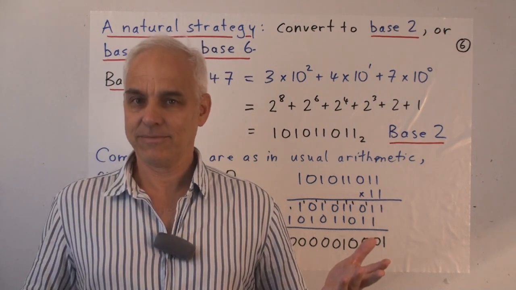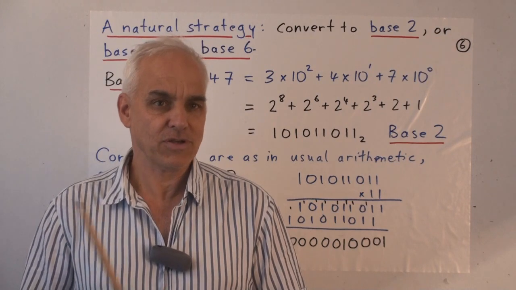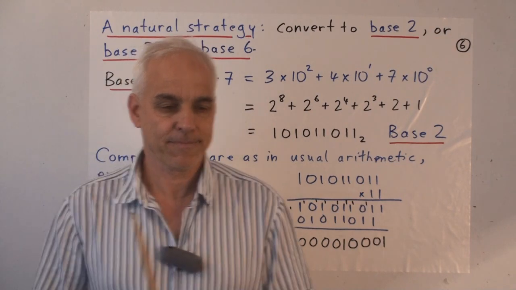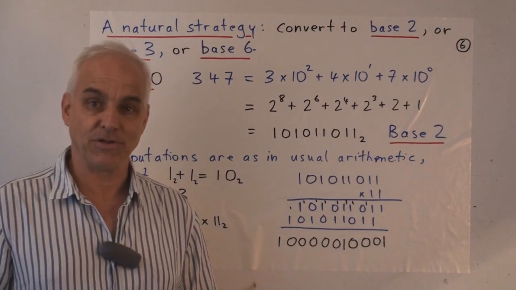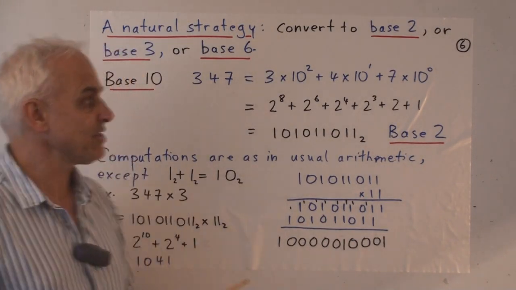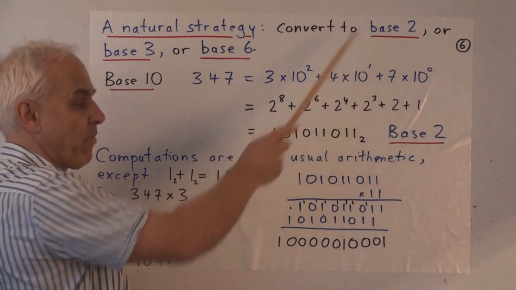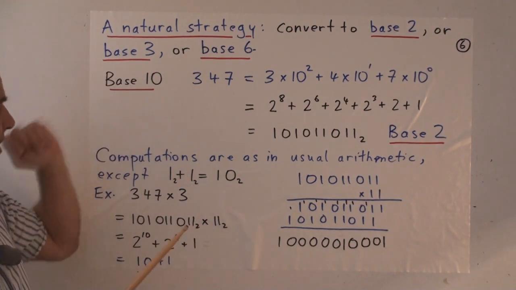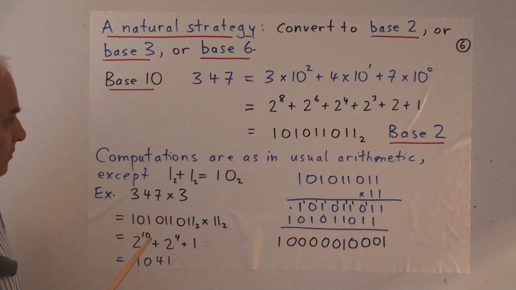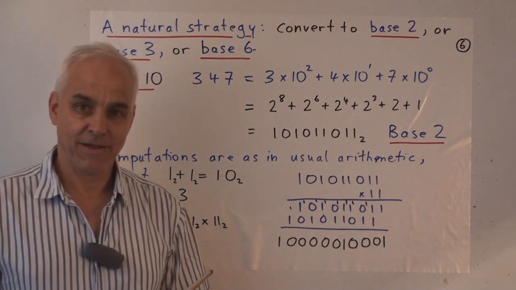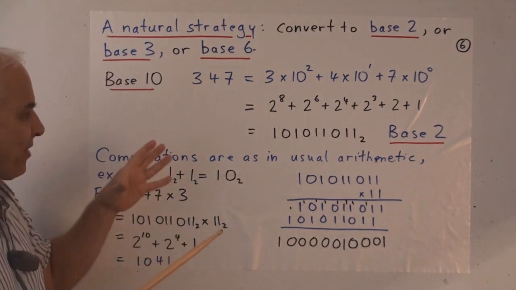But how do we start? What kind of strategies do we have for tackling a problem like this? Well, one very natural thing to do, and I think this probably will occur to many mathematicians thinking about this, is to try to convert it to a base 2 problem, or maybe a base 3 problem, or maybe combining them a base 6 problem. So let me remind you a little bit about bases of number systems,